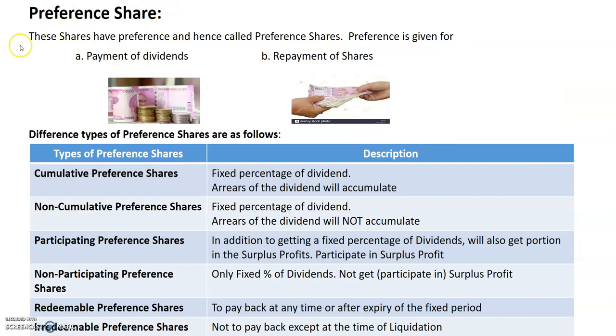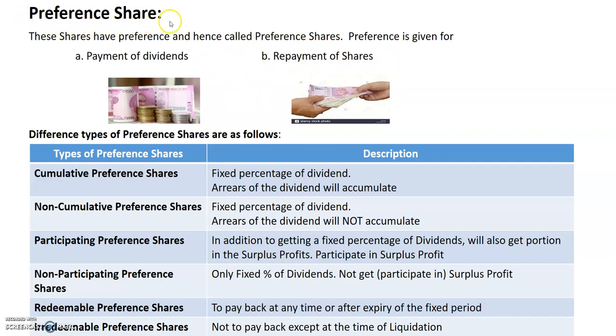Preference shares. Preference means priority. So these shareholders will have priority or preference, hence they are called preference shares. For what do they get the priority or the preference? They get the priority for payment of dividends. Dividends means out of the profit of the company, a small percentage will be given to each shareholder. And these shares will get preference whenever there is repayment of shares, that is paying back the shares.